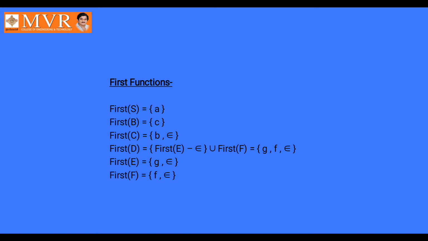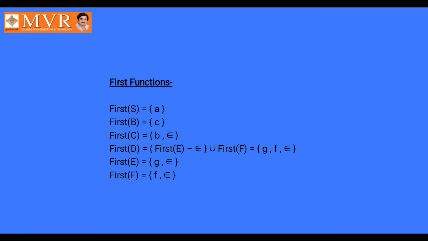In the first step you solve first and follow. In the second step you build the predictive parsing table by using the first and follow functions. In the third step, parse the input string with the help of the table.